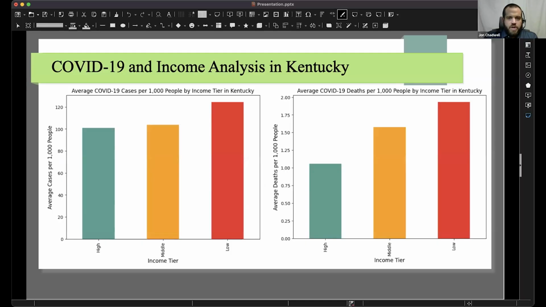So this is one of the six plots that I made. These are bar graphs that show the average COVID-19 cases and deaths per 1,000 people across Kentucky counties, broken down by income tiers. What we can see is that counties in the lower income tier had noticeably higher case rates compared to middle and high income counties. When it comes to deaths, we can see that there is a noticeable difference between low, middle, and high income counties. This suggests that income levels may have influenced how severely communities were impacted during the pandemic.